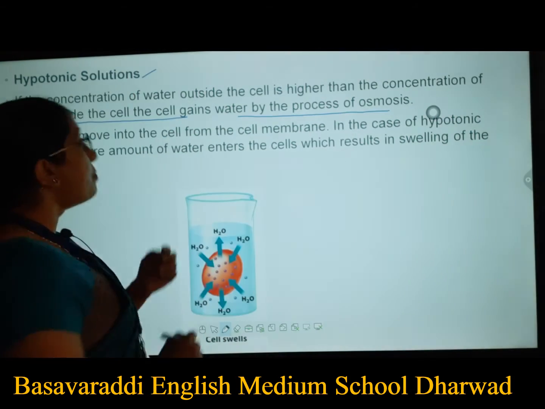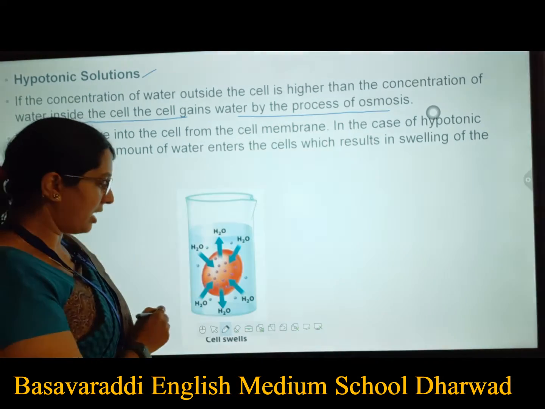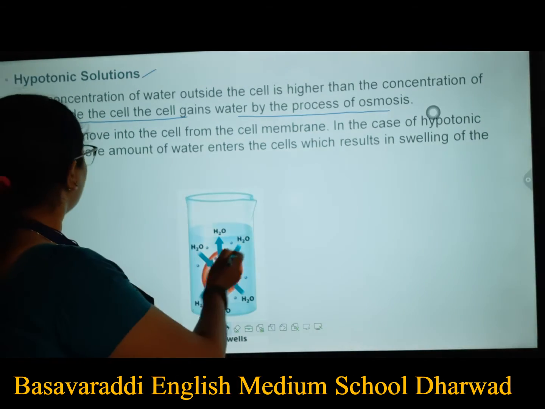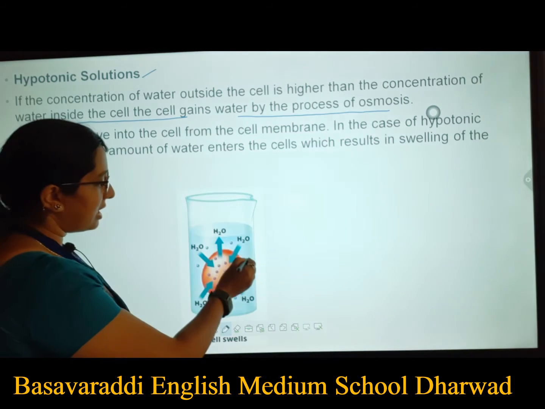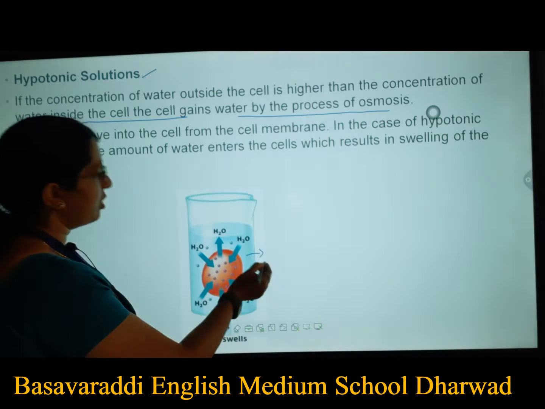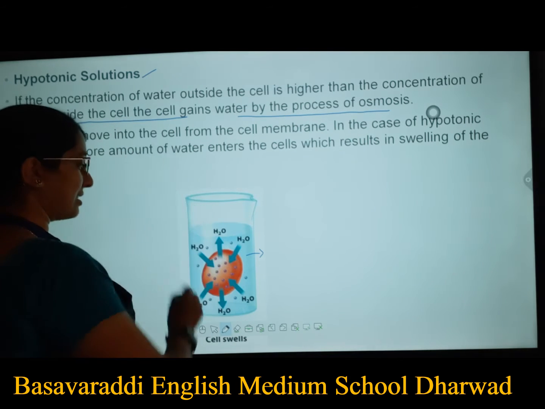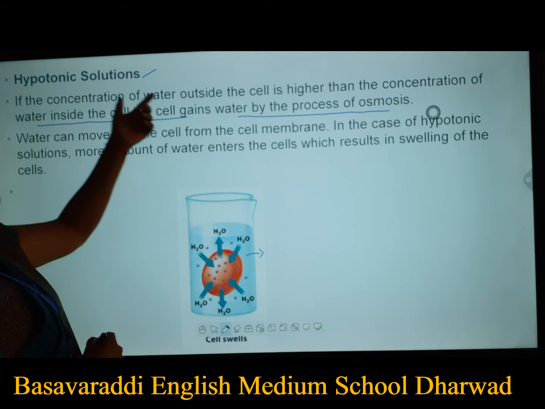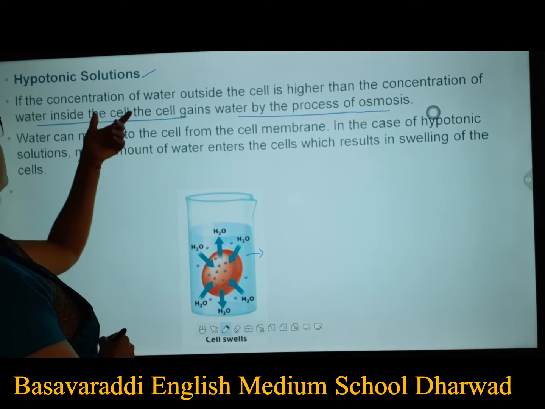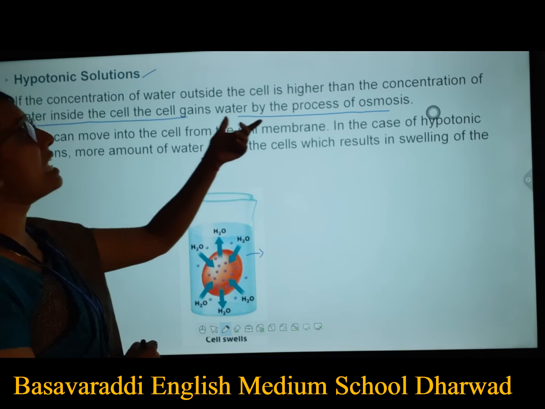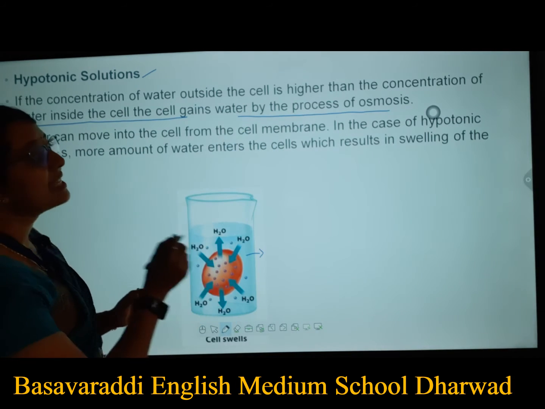The first one is hypotonic. Now you are able to see a beaker in which a cell is being kept, a red blood cell, or you can take a potato also. Here the water concentration is higher than that of water inside the cell. So if the concentration of water outside the cell is higher than inside, the cell gains water by the process of osmosis. Water can move into the cell through the cell membrane.